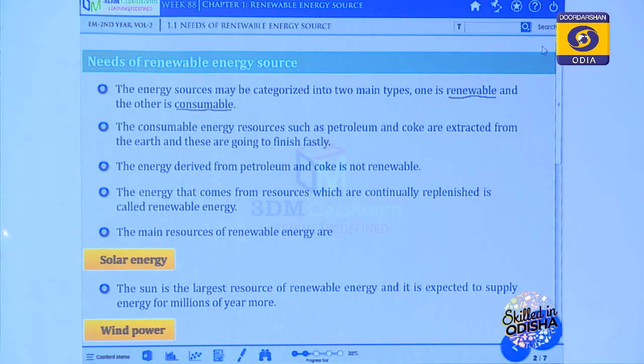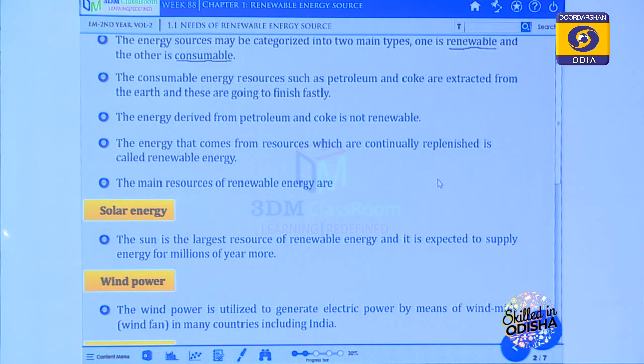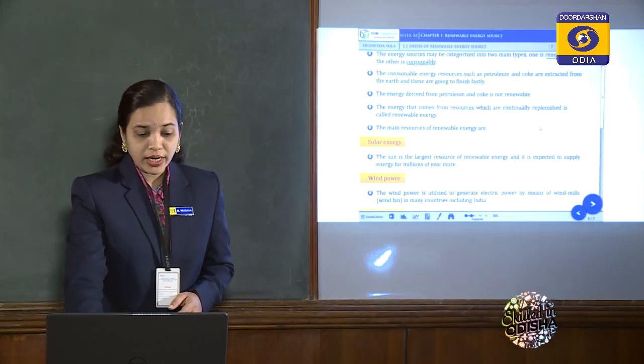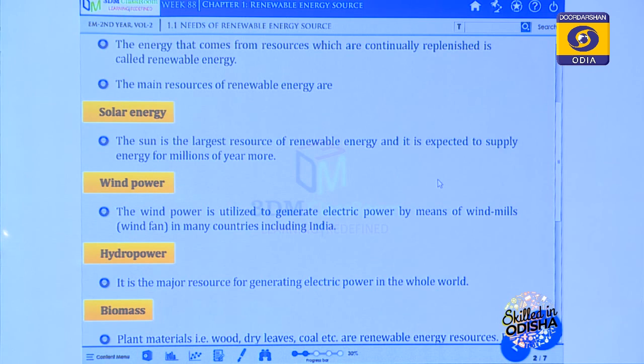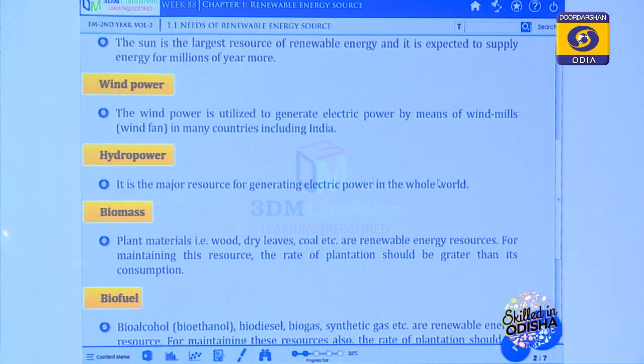So, what are the more renewable energy sources? The first is solar energy, and then wind energy. Wind energy we also use for generation of power. Hydropower, the power of water, is also used for the generation of energy.